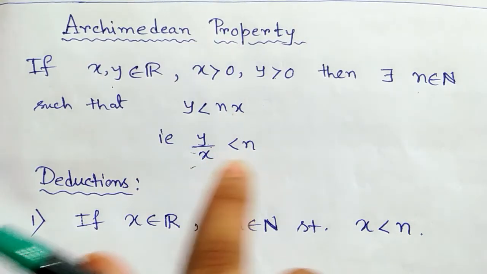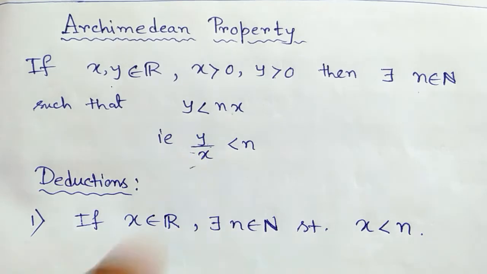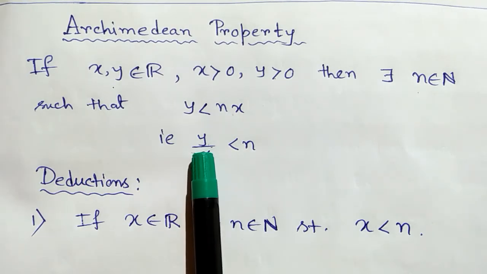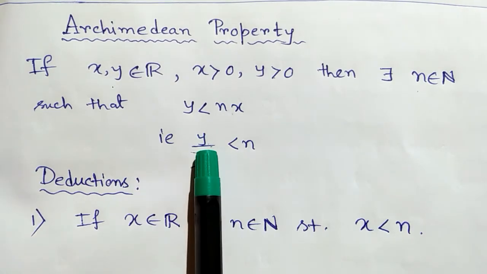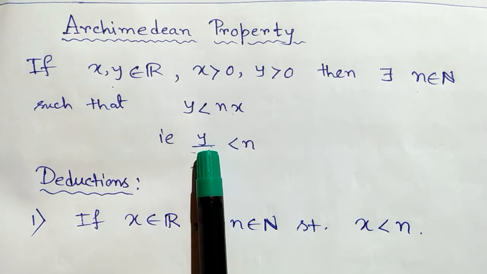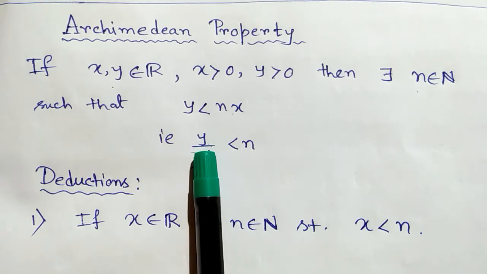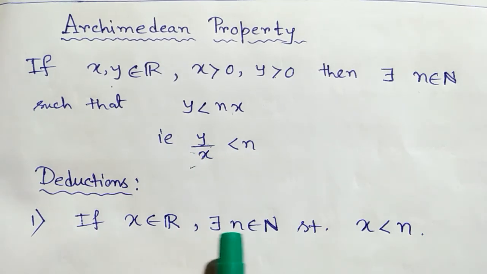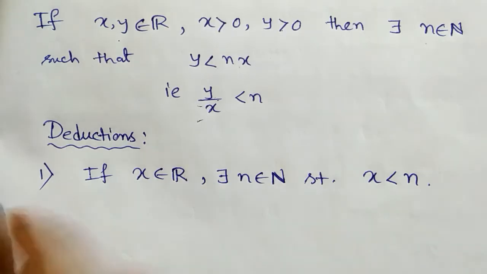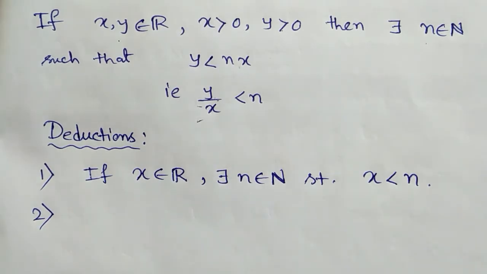just in this expression, put x equal to 1, then what happens? y less than n, that is y is here a positive real number, and this is obvious, that is any negative real number along with 0 is always less than any natural number. So, for any arbitrary real number x, we can write there exists a natural number n such that x is less than n. So, this is the obvious case. Our first deduction.